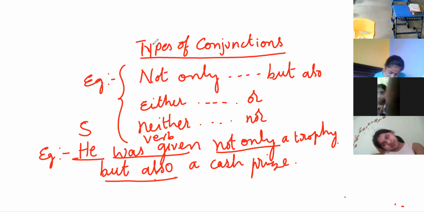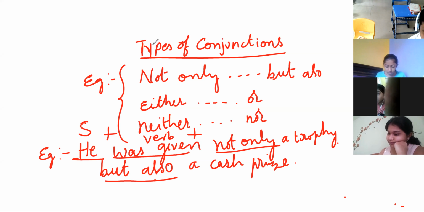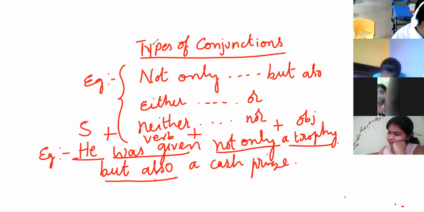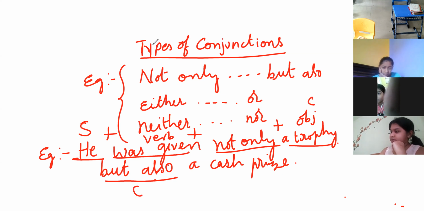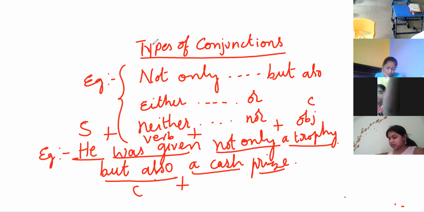So subject plus verb plus not only, a trophy is the object. But also is a conjunction, plus a cash prize. Here cash is an adjective, prize is a noun.